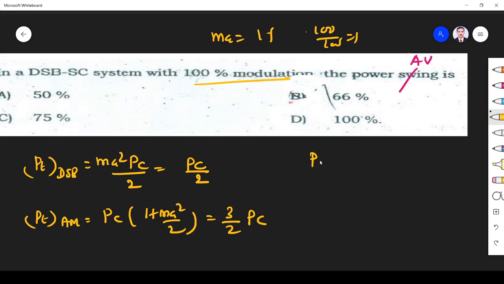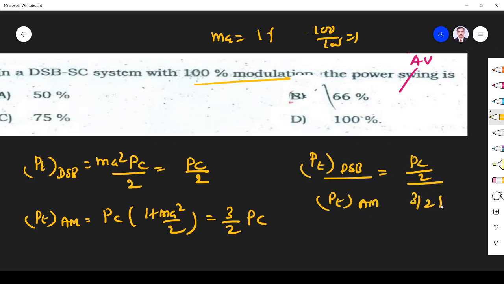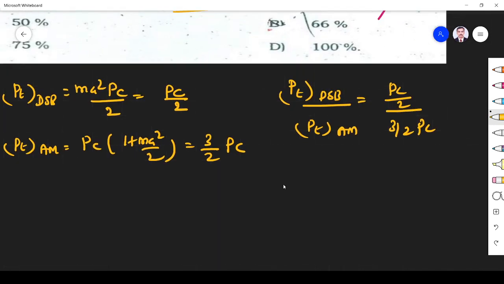So first I compare the power transmitted by DSB-SC to the power transmitted by AM, given by Pc by 2 divided by 3 by 2 Pc. Pc cancels.